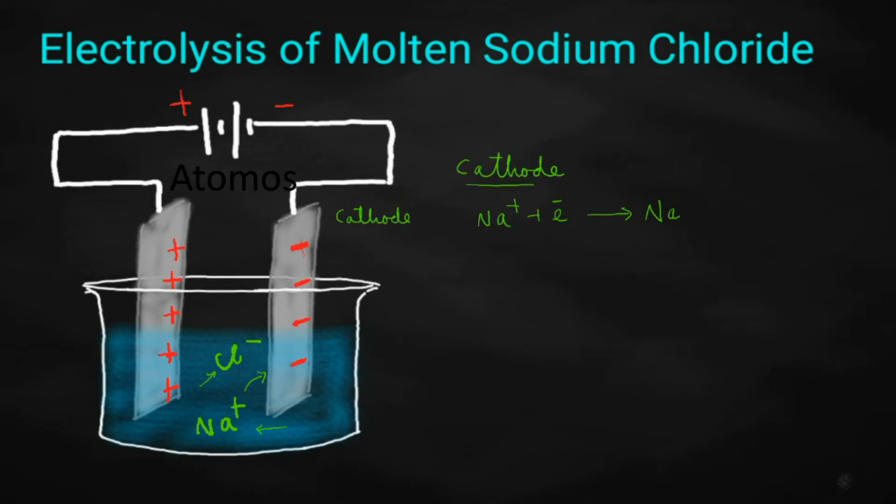And what will be the reaction taking place at the anode? Chloride ion or the anion will be moving towards the anode. Cl minus ion will be moving towards the anode. It will give away one electron and will be getting converted into chlorine atom. Two chlorine atoms will be combining together to form chlorine gas. Easily we predicted the product of the reaction.